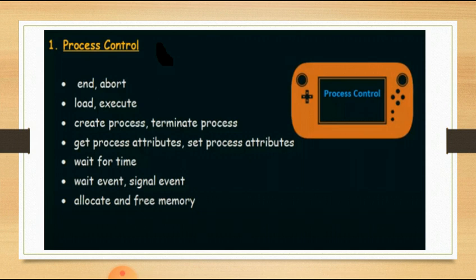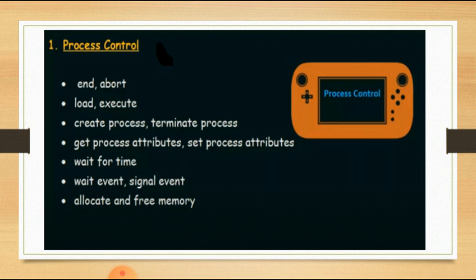Now, the system calls that are used for controlling the processes under this category of process control are here.